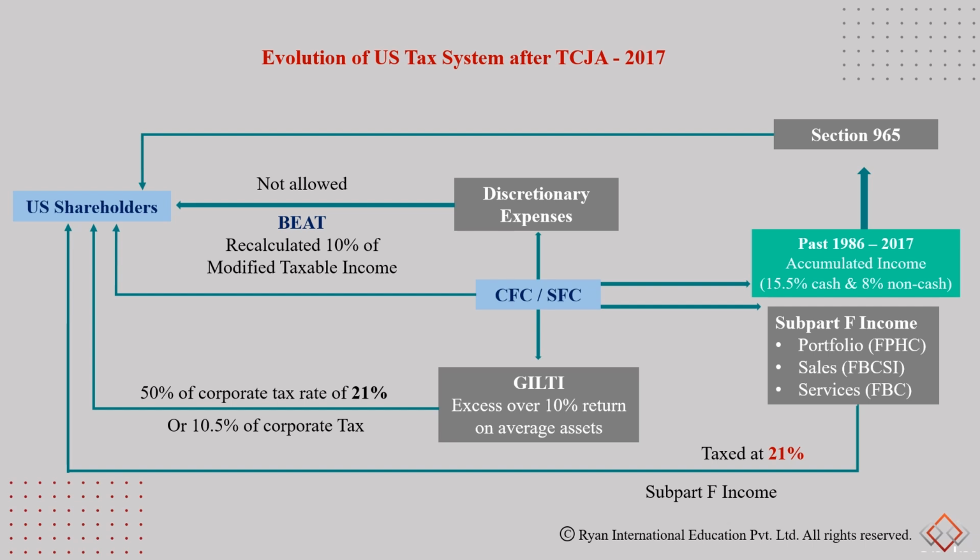Now we also have a BEAT tax for discretionary expenses booked by these companies, where it is going to be recalculated at 10% of the modified taxable income. So this also would be recalculated, and then there'll be taxes on these discretionary expenses.